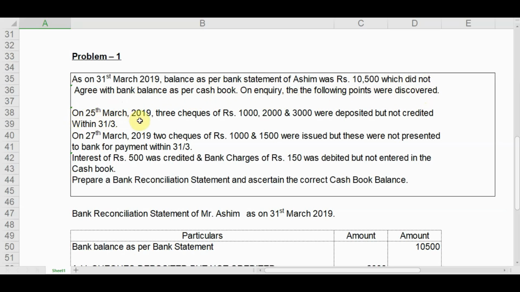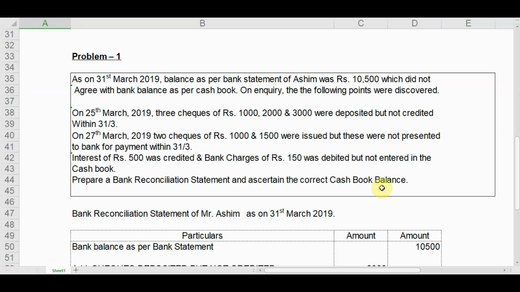On 25th March 2019, three checks of 1,000, 2,000 and 3,000 were deposited but not credited within 31/3. On 27th March 2019, two checks of rupees 1,000 and 1,500 were issued, but these were not presented to the bank for payment within 31/3. Interest of rupees 500 was credited and bank charges of 150 was debited, but was not entered in the cash book. So it is given that prepare a bank reconciliation statement and ascertain the correct cash book balance.